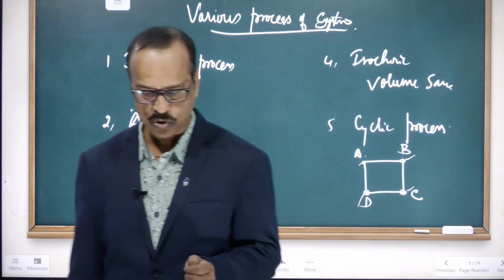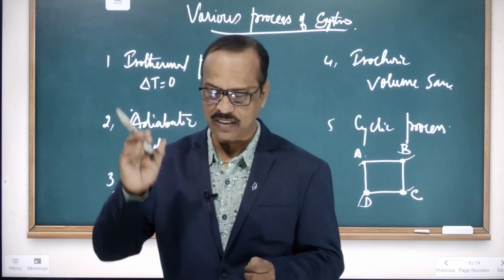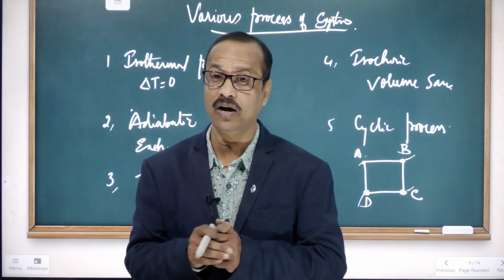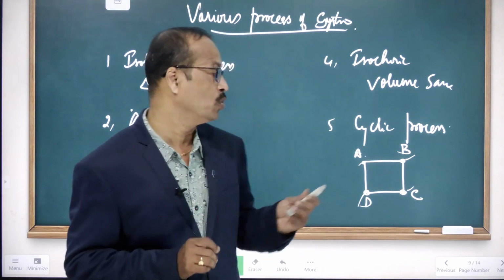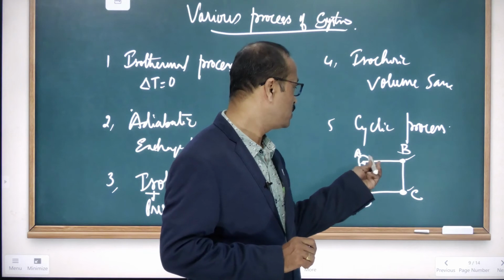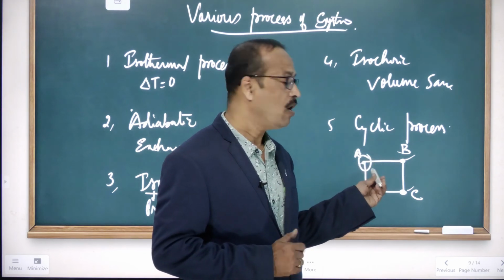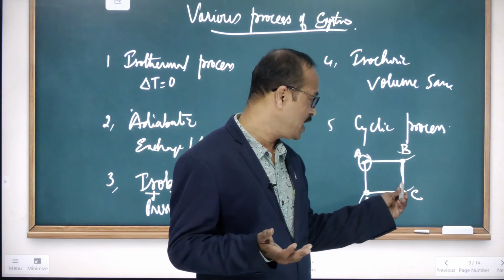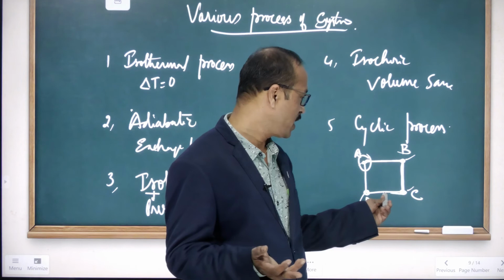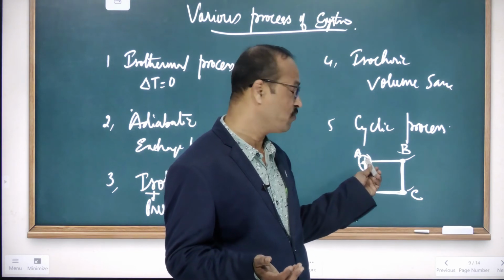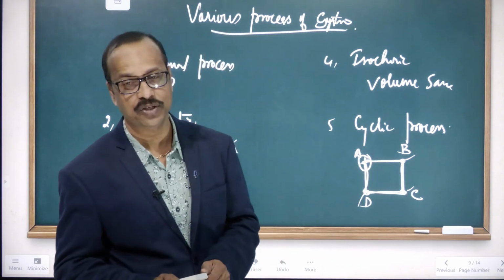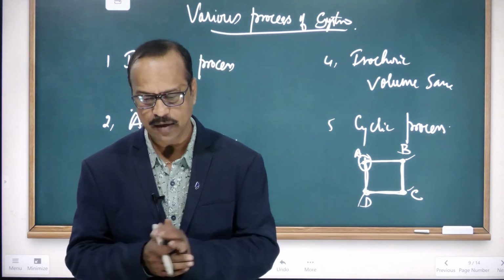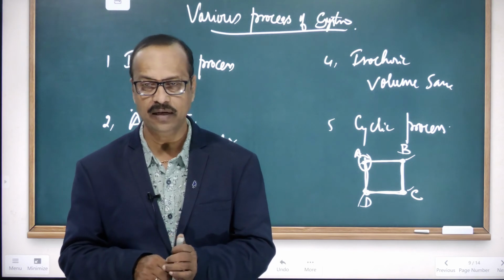So that is the process in which the initial state of the system is regained after a series of operations. Your initial state of the system is A. On some operations, it goes to state B, then to state C, then to state D, and finally it comes back to its initial state. So this process is called a cyclic process.